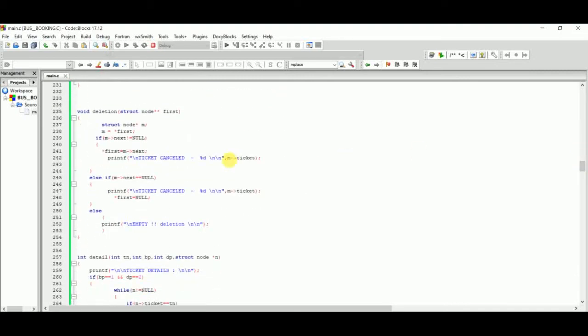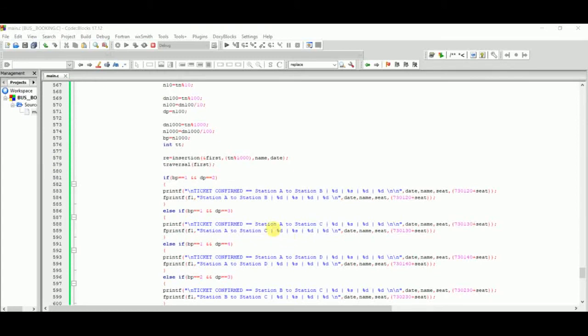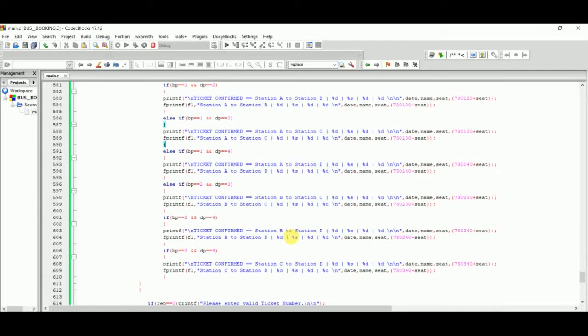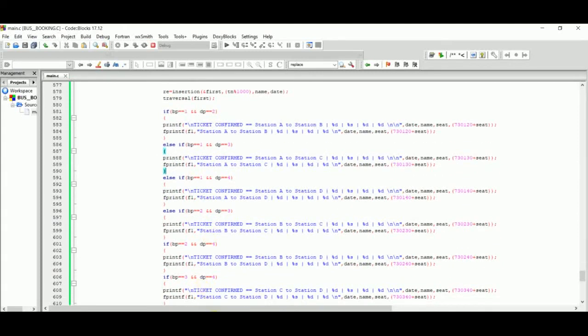Here in this deletion, if it finds the ticket, it deletes it. We say that this is always explaining. Now here, for the waiting list, a ticket is confirmed for waiting list persons. These are all the conditions for a waiting person.